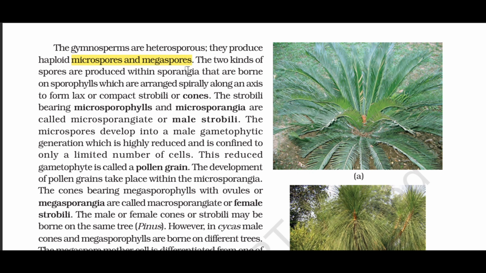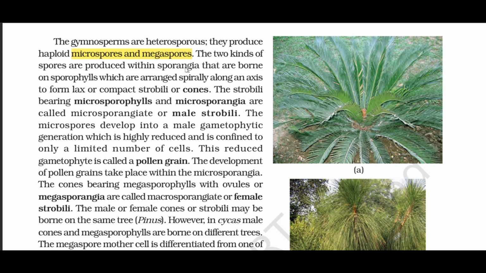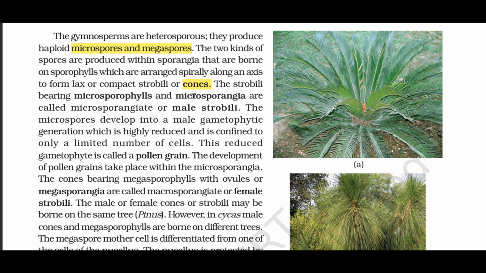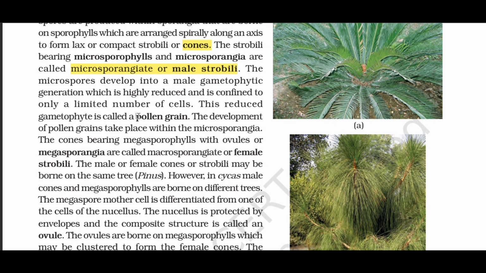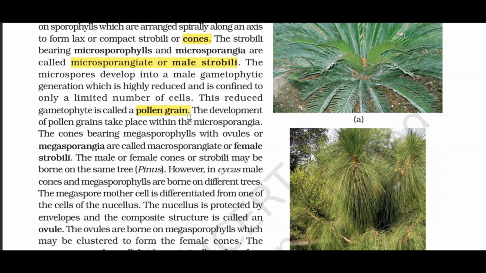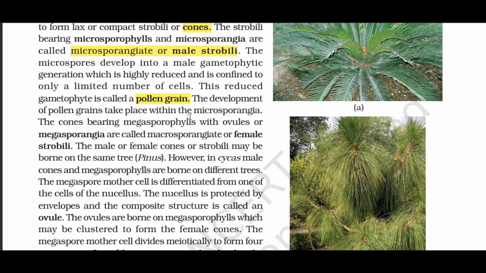The two kinds of spores are produced within sporangia that are borne on sporophylls, which are arranged spirally along an axis to form lax or compact strobili or cones. The strobili bearing microsporophylls and microsporangia are called microsporangiate or male strobili. The microspores develop into a male gametophytic generation, which is highly reduced and is confined to only a limited number of cells. This reduced gametophyte is called a pollen grain. The development of pollen grains takes place within the microsporangia.